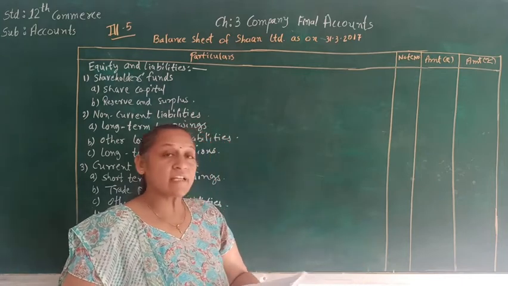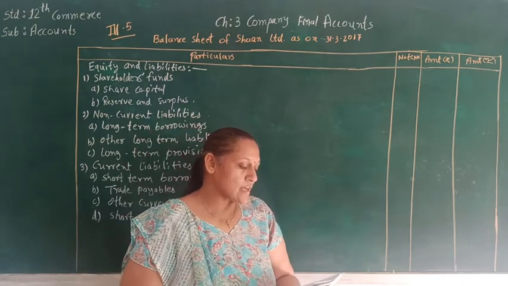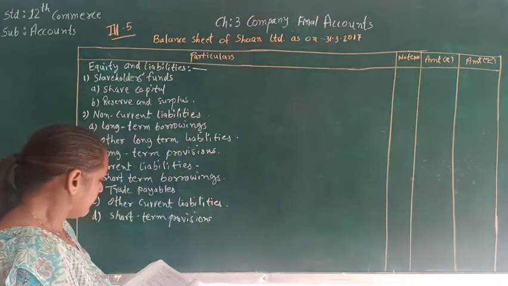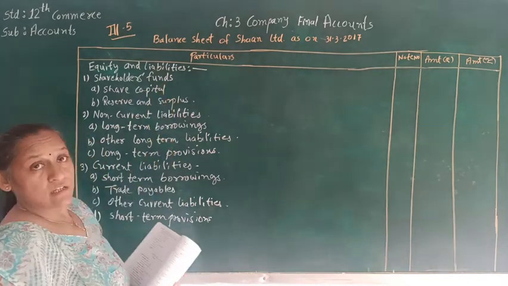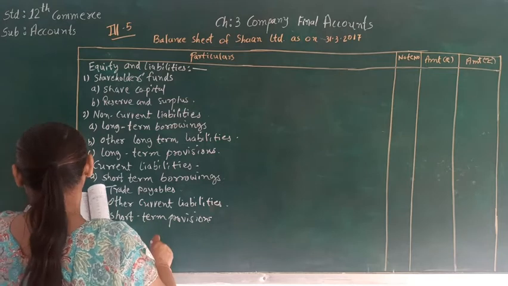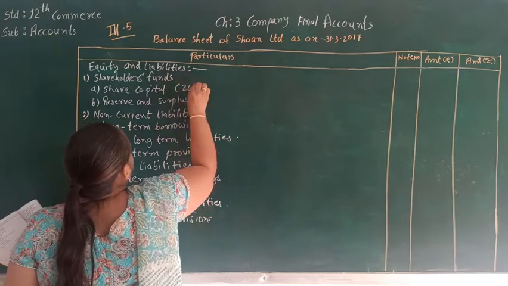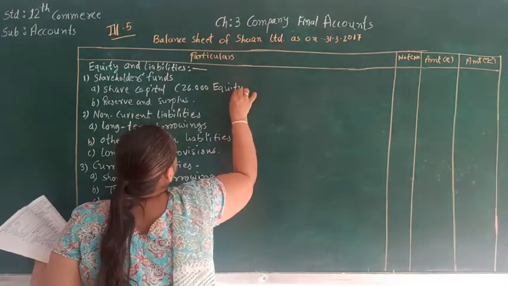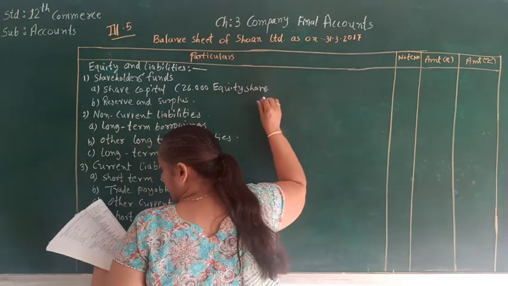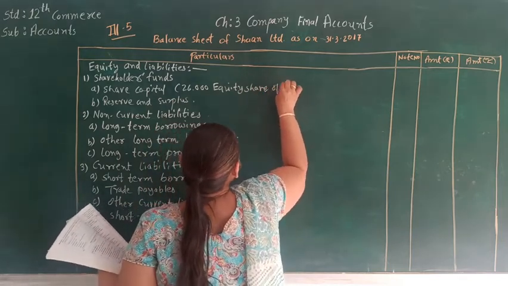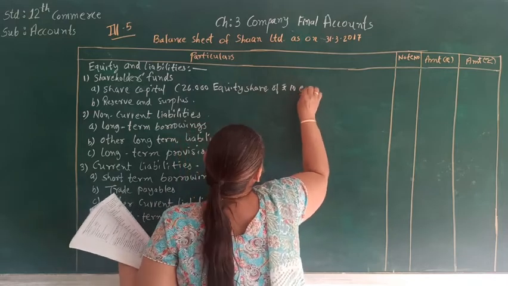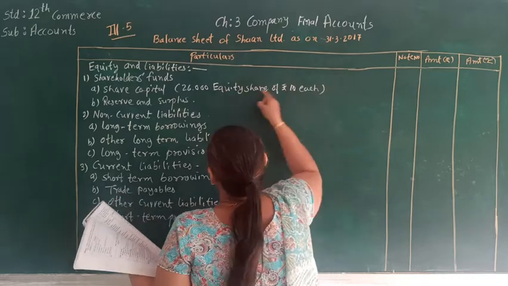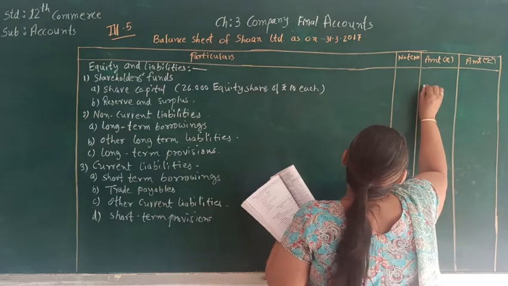So the very first thing given to us in the sum is 26,000 equity shares of ₹10 each. As we know that equity share is to be written under shareholders fund, share capital. So here we will write 26,000 equity shares of ₹10 each. So this is the equity share capital, and the total will be 2,60,000.